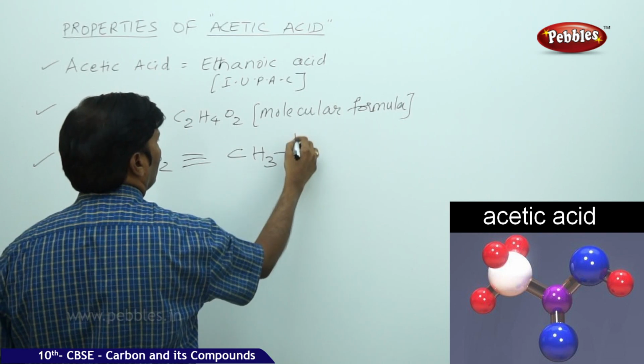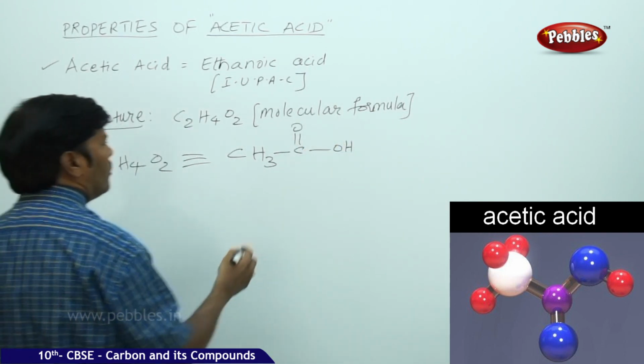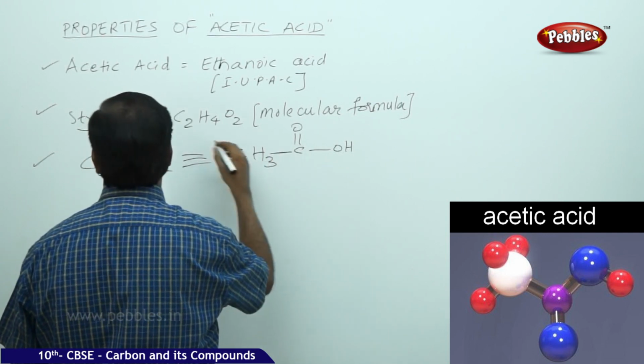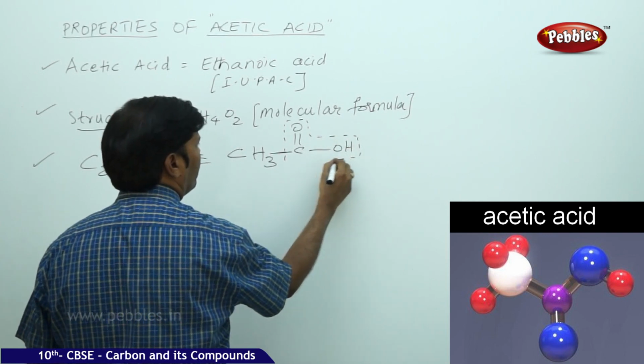The structure is CH3, single bond carbon, double bond oxygen, single bond OH. What you are noticing here is that this acetic acid contains one carboxylic group.